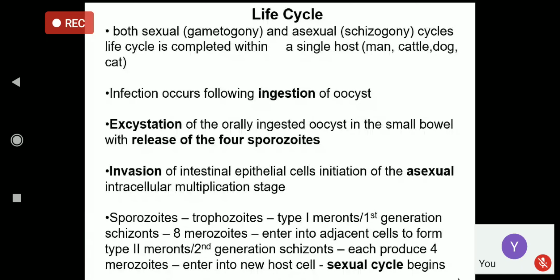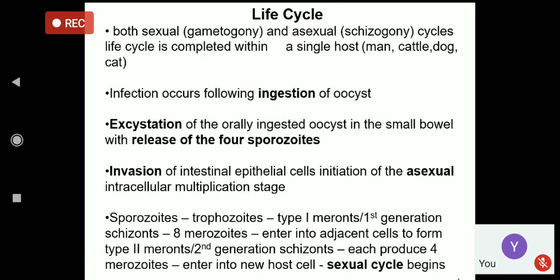The sporozoites convert themselves into trophozoites, trophozoites into schizonts, and the schizonts form the merozoites. This is the first generation of merozoites in the first infected cells. The first generation of the merozoites then invades the other epithelial cells of the intestine.